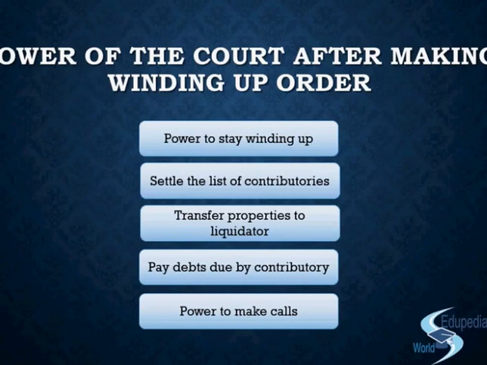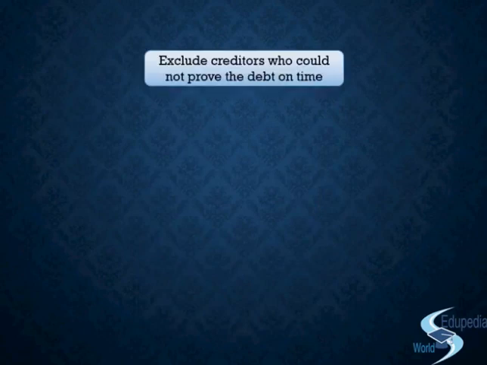But if any creditor is not able to prove in time that the company owes him something, then he would not get that money. The liquidator would exclude him from the list of receivers, and that creditor would not get anything. So if you want your debts back from the company, you will have to prove it on time, so that the process of liquidation is smooth and the liquidator is able to actually recognize and pay off the liabilities.